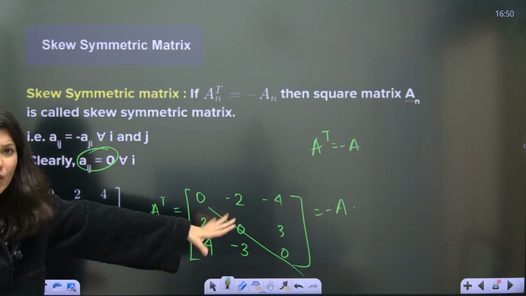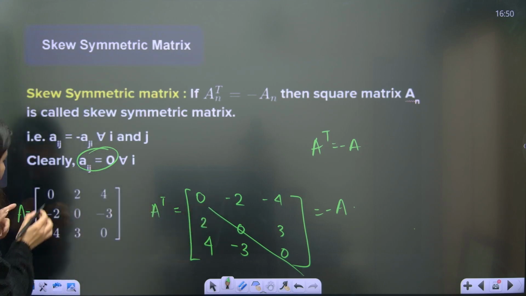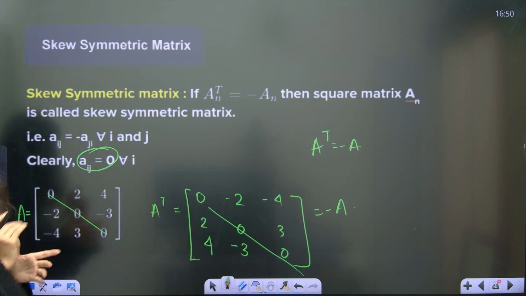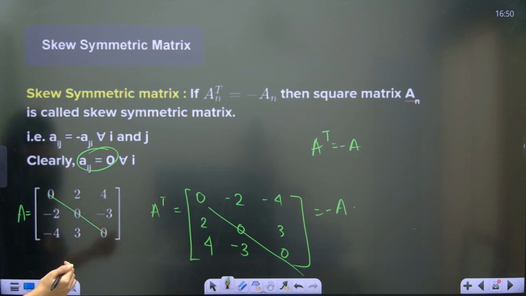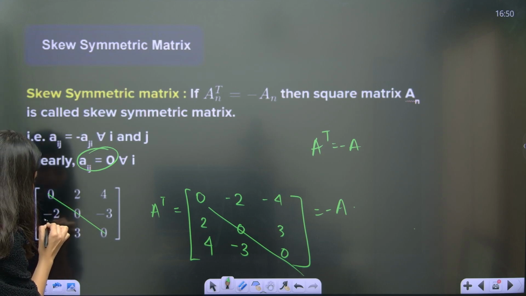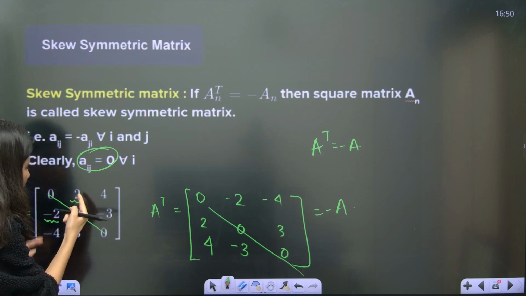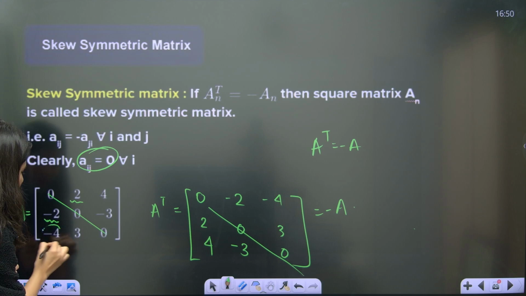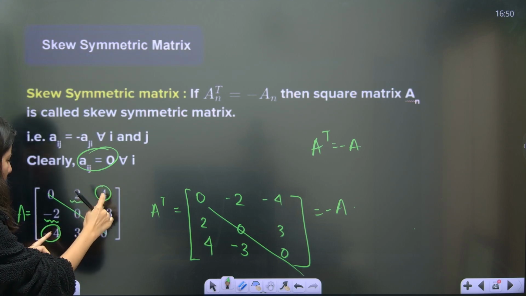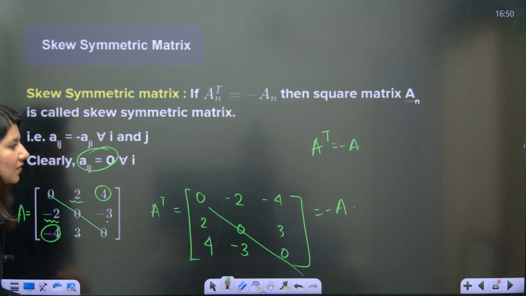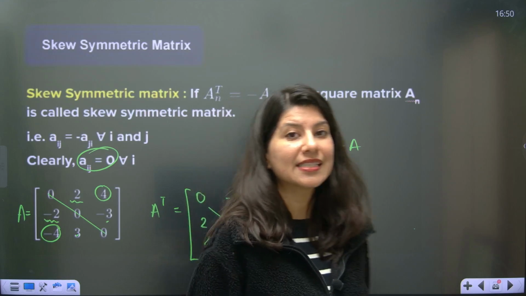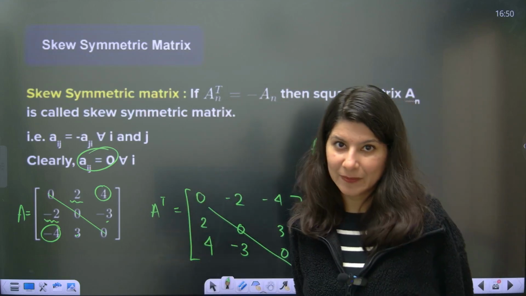By looking at this, I don't have to check the transpose. The second check is that conjugate elements should be equal but opposite in sign. So 2, minus 2. Then minus 4, 4, whatever it is, equal but opposite in sign. 3 and minus 3. This is the identification of skew symmetric.